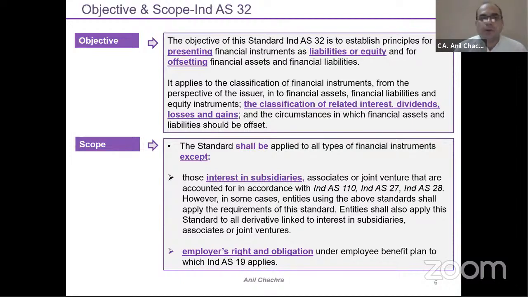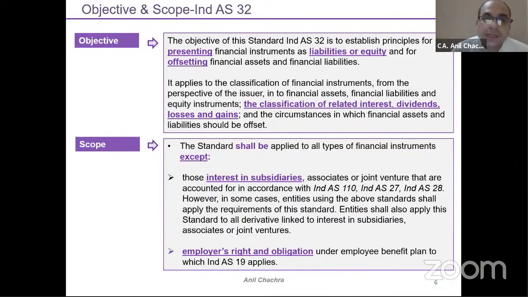Now come to the scope part, right? Each and every standard has set up its own scope. So for Ind AS 109 and 32, the scope would remain the same, but two or three items have been added extra in the 109 part, because 109 is relating to the measurement part and the recognition part. So this standard will apply to all types of financial instruments except some items which have been excluded from the purview of the Ind AS 32.